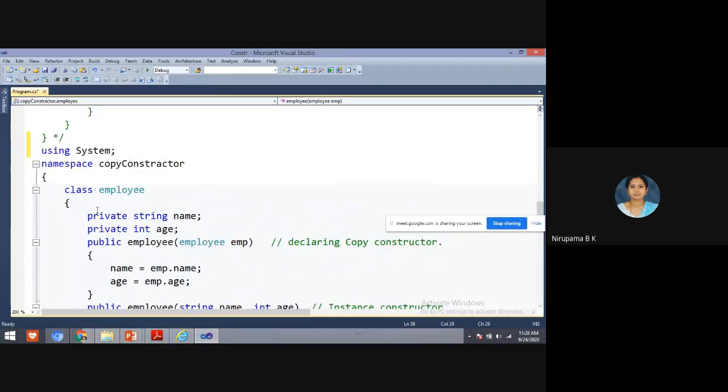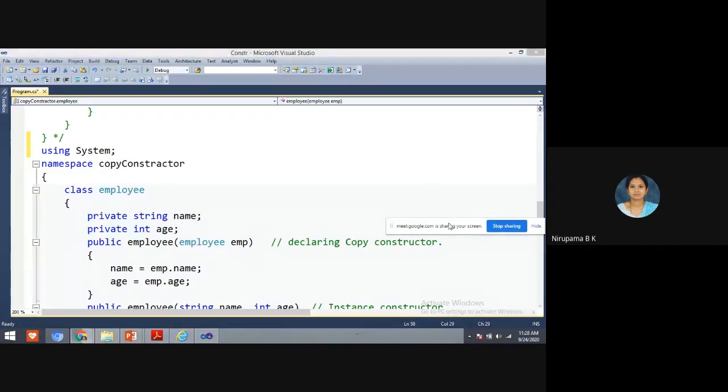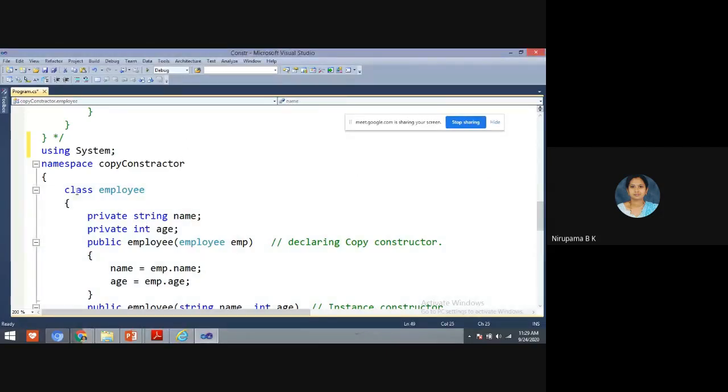Students, see here, this is a demonstration of the copy constructor concept. The class is an employee class. In this class, I have taken two variables, an integer variable and a string variable. The integer variable is age, and the string variable is name.